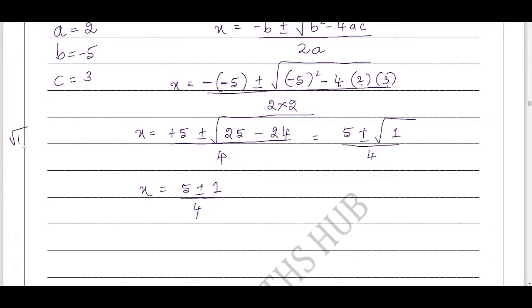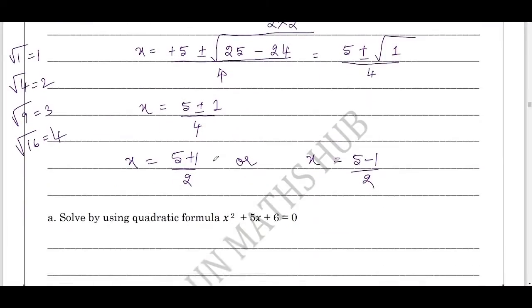Square root of 1 is 1. Square root of 4 is what? 2. The same way square root of 9 is 3. Square root of 16 is 4. The same way, at least try to learn up to the 20 numbers. Now consider the plus value ones, x equals 5 plus 1 by 2 and one more time the negative value, x equals 5 minus 1 by 2.